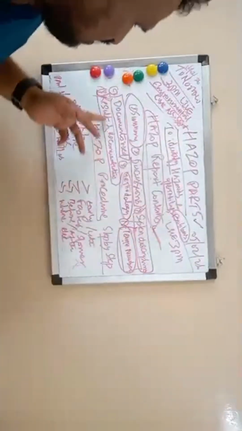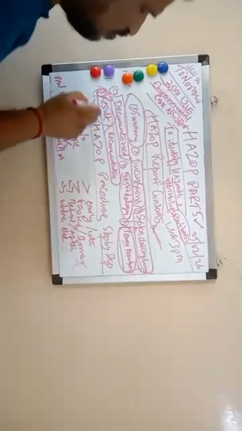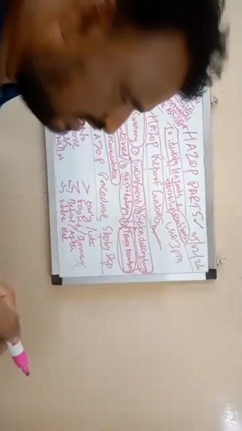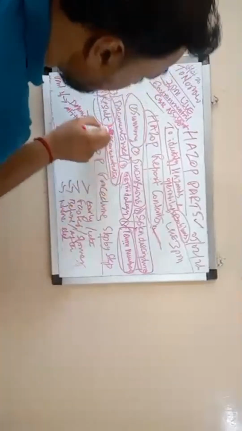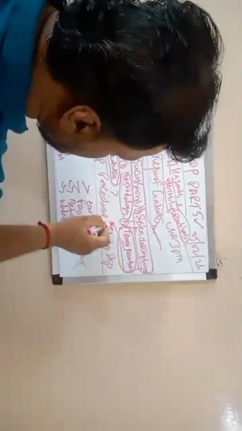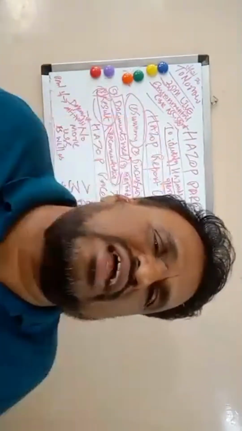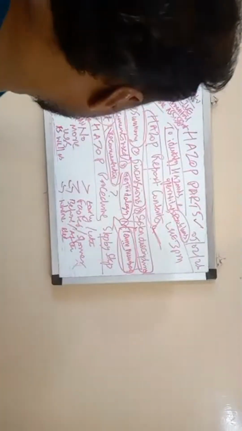So what are the findings, and what will the team recommend? These contents are in the HAZOP report submitted after the study. You must know that report.